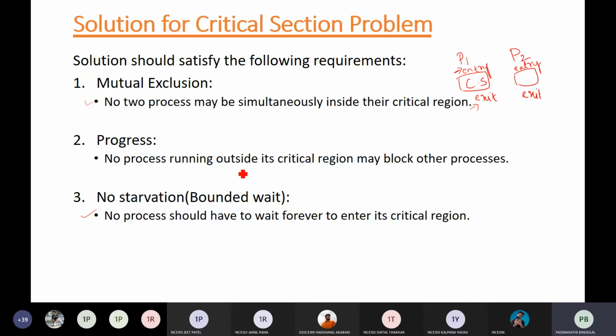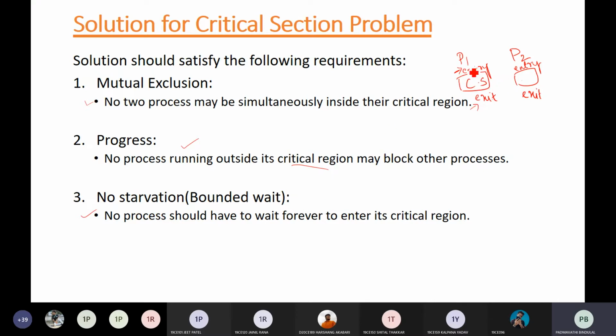No process running outside the critical region, whether in entry, exit or anywhere else, can block any other process from entering the critical section. So that is progress. And the third condition is bounded wait, or we can say no starvation.